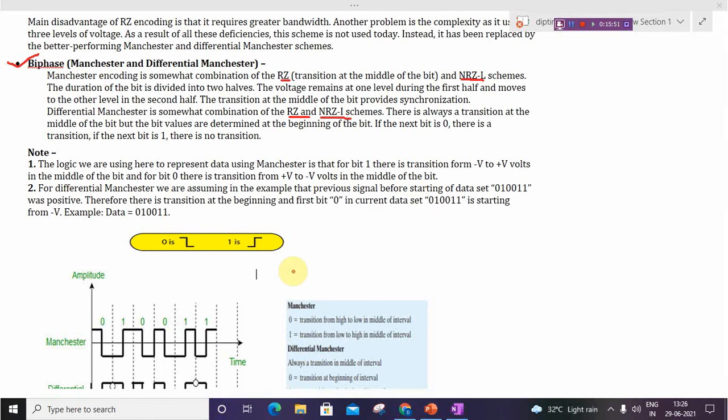010011, let us do the example. In Manchester, 0 is represented through positive to negative and 1 through negative to positive. So the data is 010011. For 0 positive to negative, and for 1 negative to positive. Then for 0 positive to negative in the middle of the bit, then again for 0 it goes positive to negative, and for 1 negative to positive. Then again for 1 negative to positive.